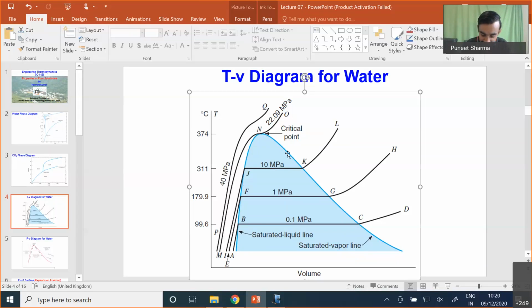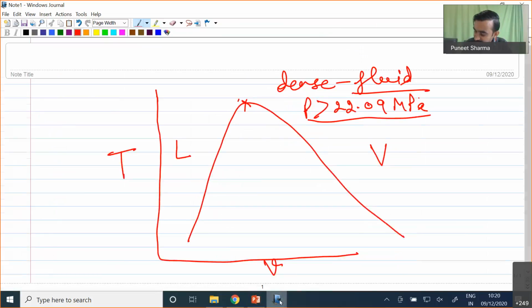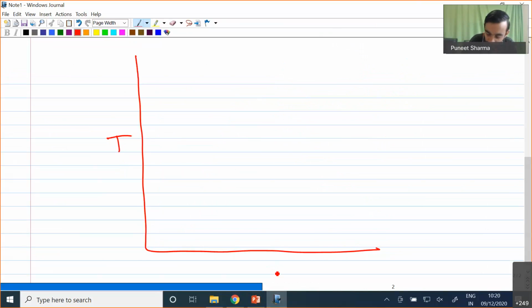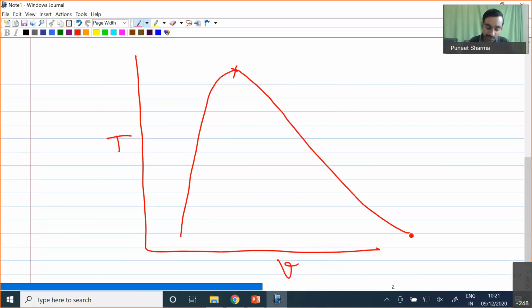Let me once again explain it over here. If you can see, the saturated liquid line is very steep, then it reaches the critical point, and beyond the critical point the vapor line actually has less slope. So what could be the reason for this?